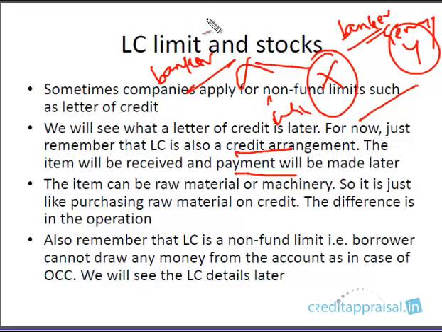This is the modus operandi in banks. This will be discussed in detail later, but this is basically the point. Bank to bank they'll be dealing. In LC the customers won't be dealing directly. The dealings are between bank and bank.